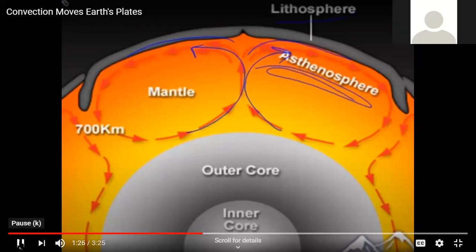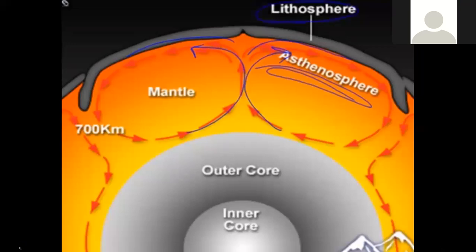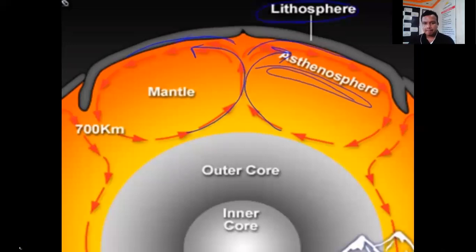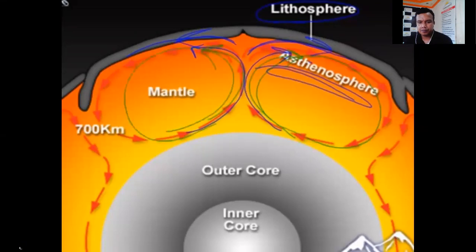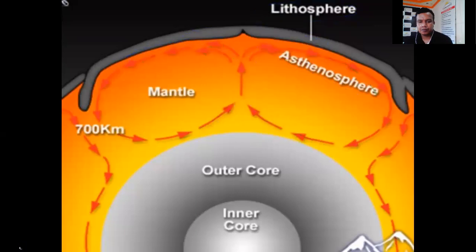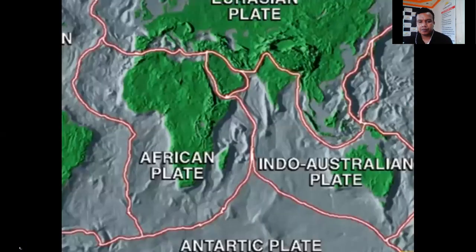Pieces of the lithosphere are being pulled apart because of the convection currents that are running in this direction. And of course, those are going in a complete circle. Now, the same thing can happen in a different direction, because it is the direction that the convection currents move that determines the direction that the plates move.